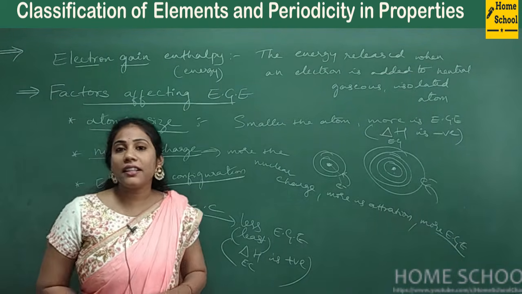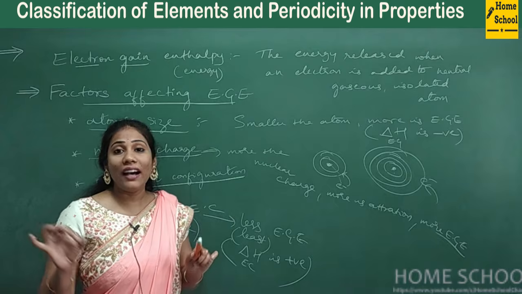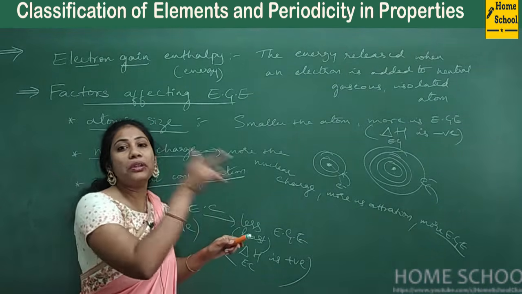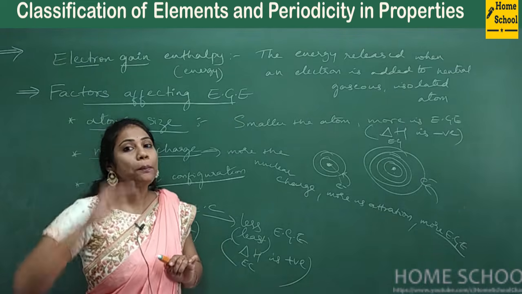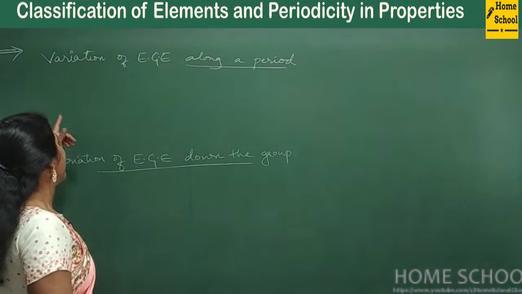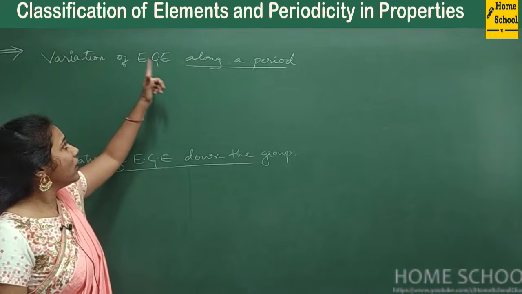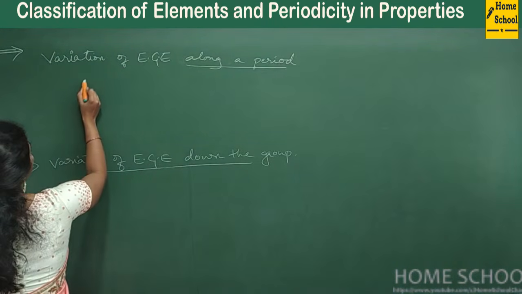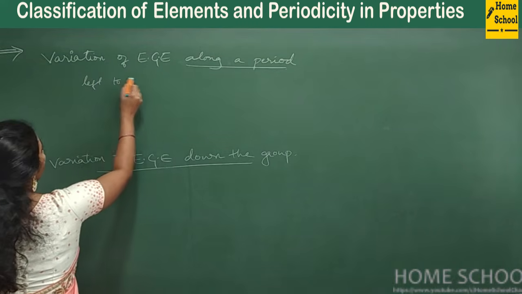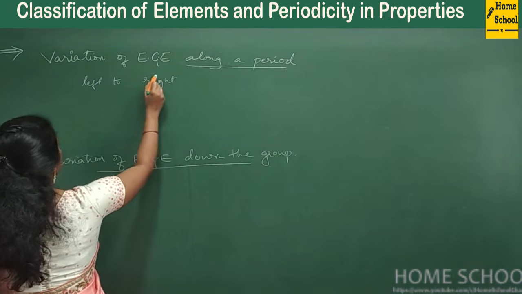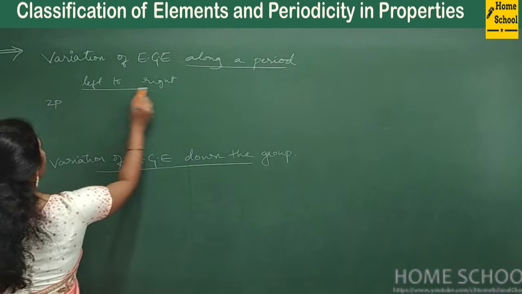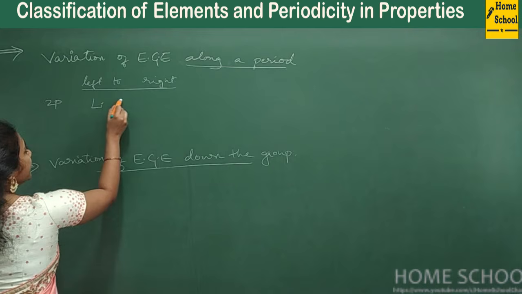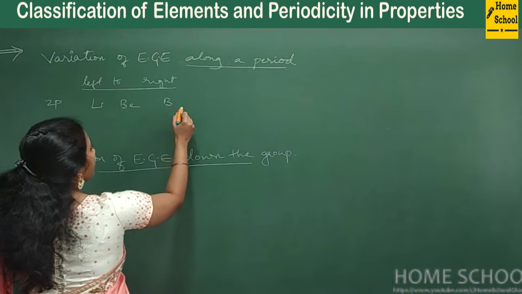Now we will discuss how electron gain enthalpy varies when you go from left to right in a period and top to bottom in a group. Coming to variation of electron gain enthalpy along a period, normally along a period, that is from left to right, let me take second period elements for simplicity. Left to right, if you write the period, you will get lithium, beryllium, boron, right?